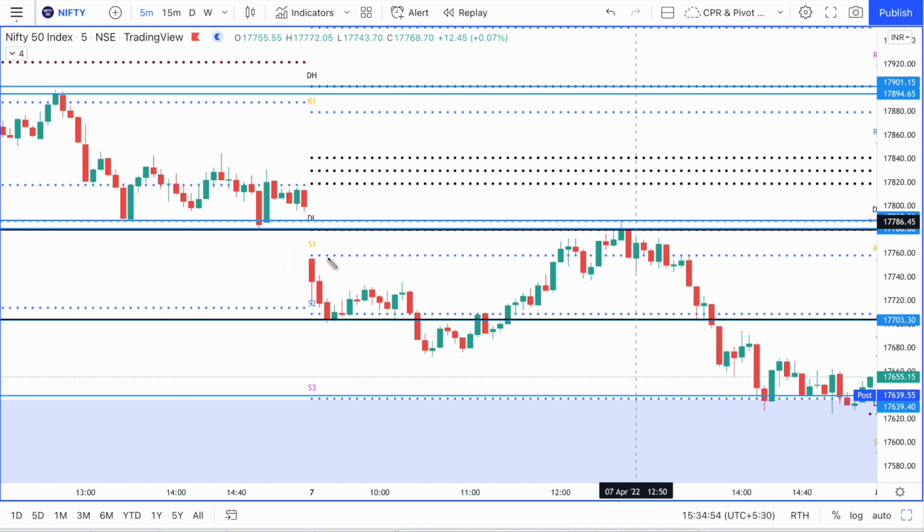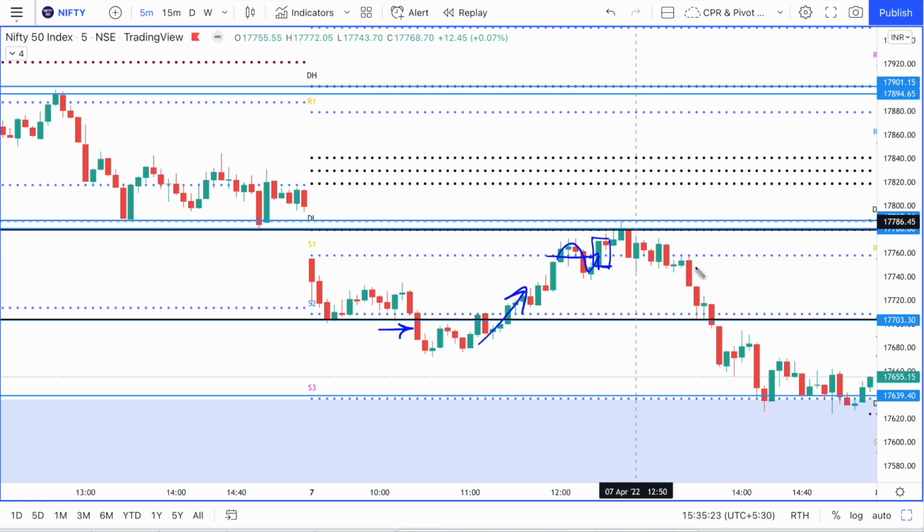Yeah, and so you could see that price has bounced between the S1 and the S2 for some time today, and then it has broken out of the S2 pivot with this particular candle here, and then it broke into it again. Then it broke the S1 pivot right here. Okay, it again took selling there. Then again with this strong candle, you can see the size and the format of that candle.